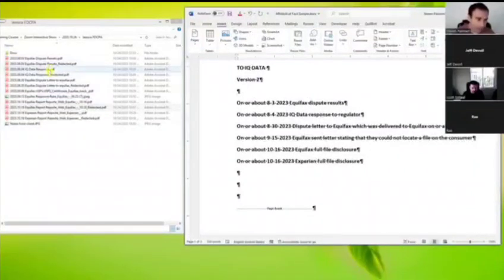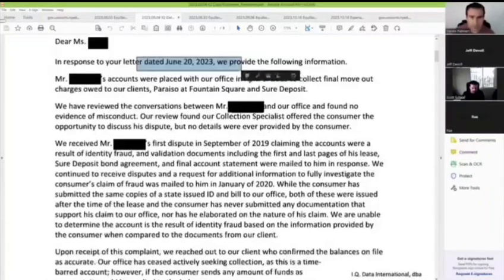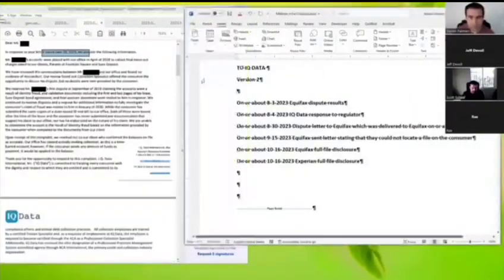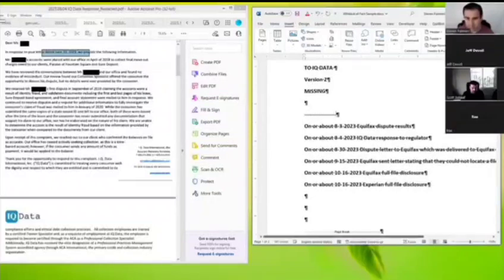Let's take a look at the IQ data dispute response. We go to this IQ data dispute response, and they give us some details. Letter dated June 20th. Let me kind of just move this over here. So what we're missing, this is what we need to figure out.